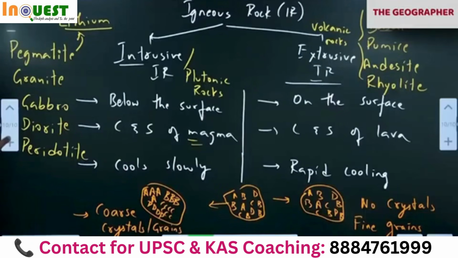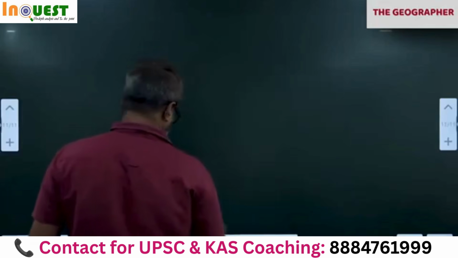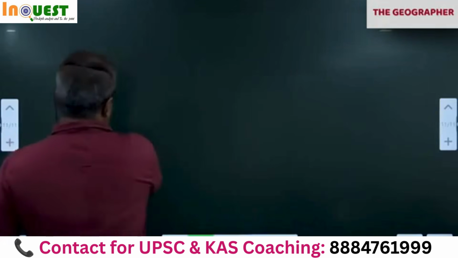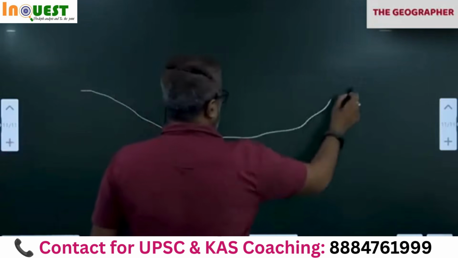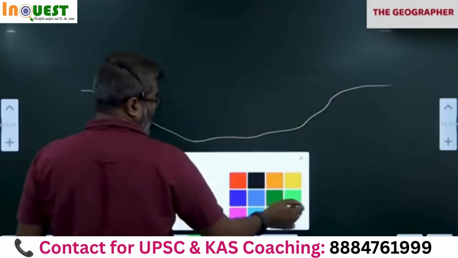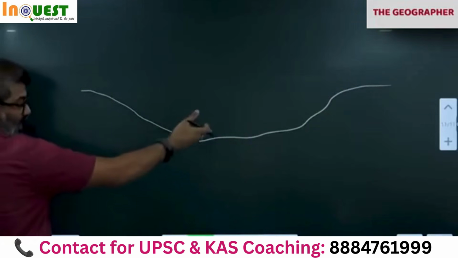Can I continue? So igneous rock, all of you know. Let's say there is a depression, a lake-like depression. Notice this, a lake or a river or an ocean basin like this.